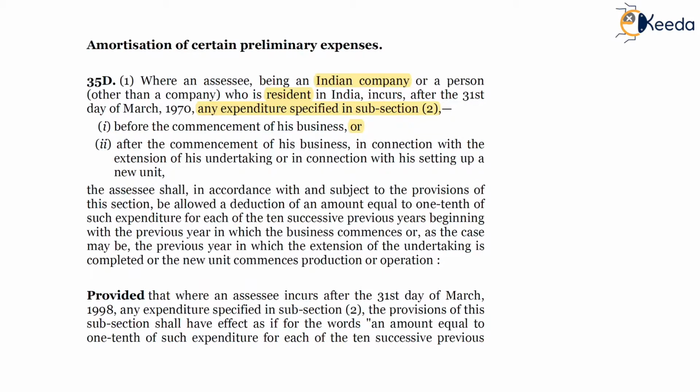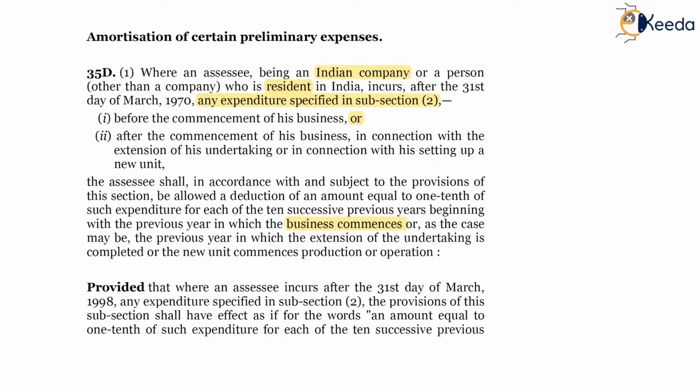If the above conditions are satisfied, the SSC shall, in accordance with and subject to the provisions of this section, be allowed a deduction of an amount equal to 1/10. Previously it was 1/10, now it has been changed to 1/5 of such expenditure for each of the 5 successive previous years, beginning with the previous year in which business commences, or as the case may be, the previous year in which the extension of the undertaking is completed or the new unit commences production or operation.